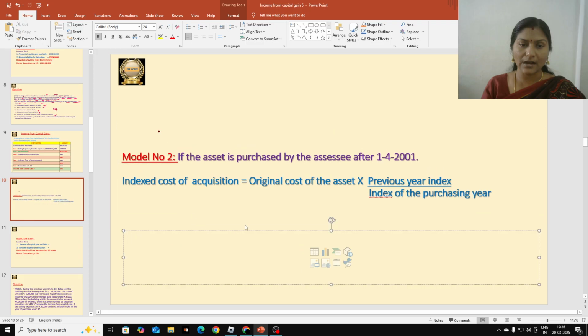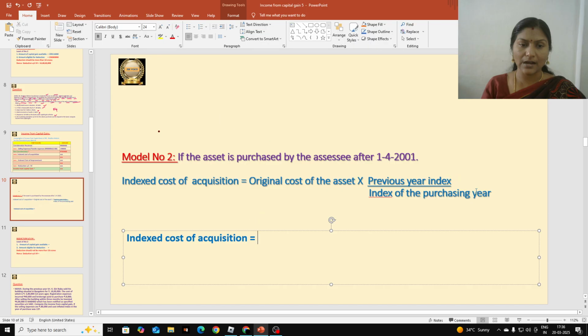Then let us calculate the indexed cost of acquisition. Indexed cost of acquisition is equal to original cost of the asset.